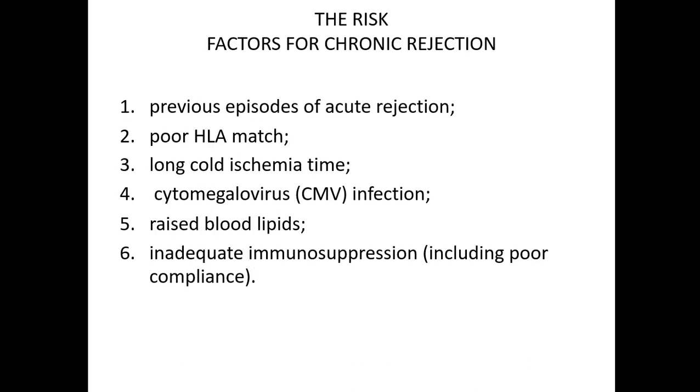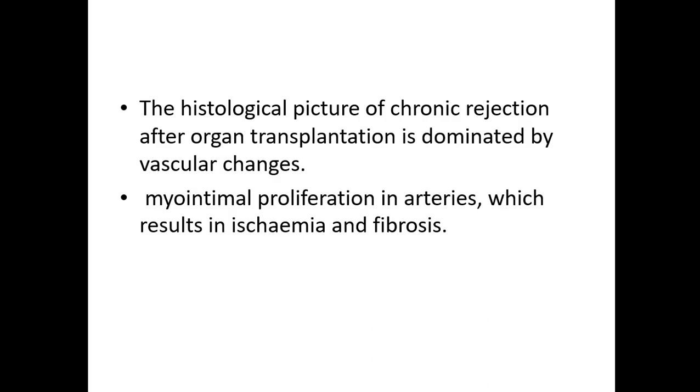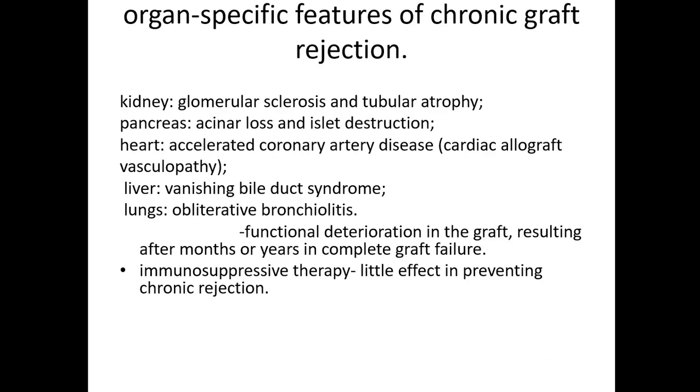So what are the risk factors for chronic rejection? One is previous episodes of acute rejection, then poor HLA matching, then long cold ischemia time, then cytomegalovirus infection, raised blood lipids, and inadequate immunosuppression. The histological picture of a chronic rejection after organ transplantation is dominated mainly by the vascular changes. There will be myointimal proliferation in the arteries, which results in ischemia, fibrosis, and damage of the cells.